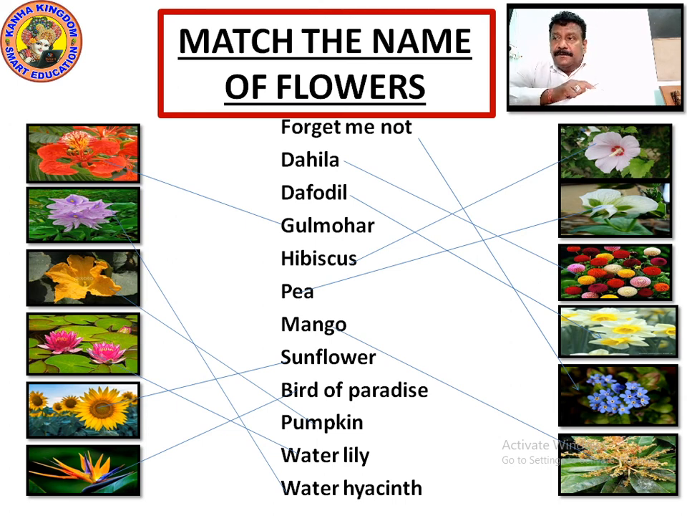Mango, you can see the mango flowers. Then comes sunflower. Sunflower changes direction according to the sun. It makes people happy. Bird of paradise, thick from the bottom, while going up it becomes thin and pointed. Pumpkin, the yellow flower of pumpkin. Water lily. Water lily is bowl shaped. It floats on water.